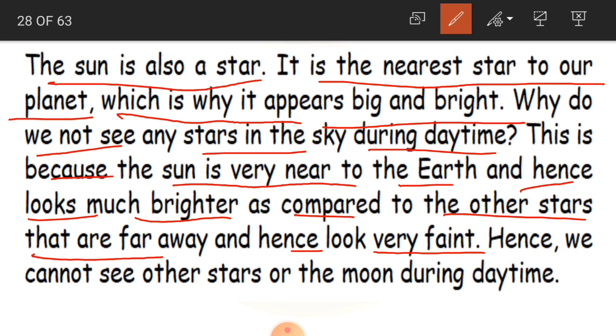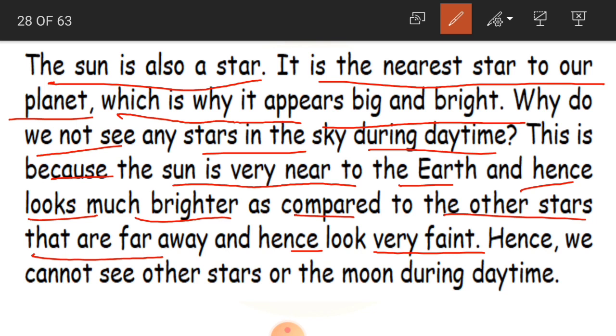So it produces so much light when the sun is there in the sky that you cannot just concentrate on that light. It is so bright. Because of that brightness, the other stars which are far away from us look very pale. They get hidden in that brightness, so we will not be able to see them because the sun's light is dominating.